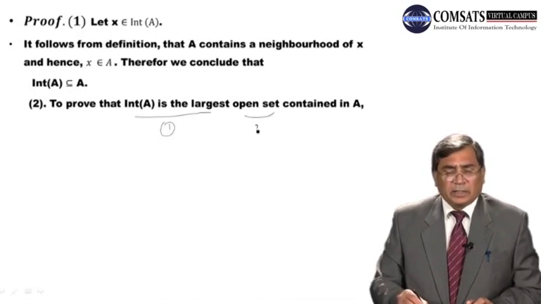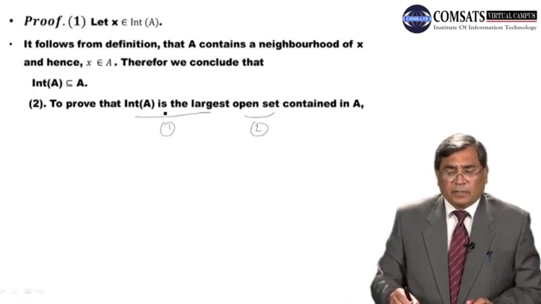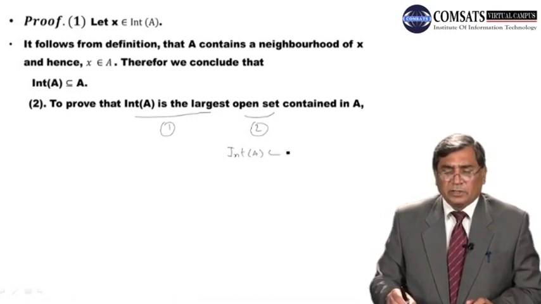We have to show that int of A is contained in A, and second, int of A is open.